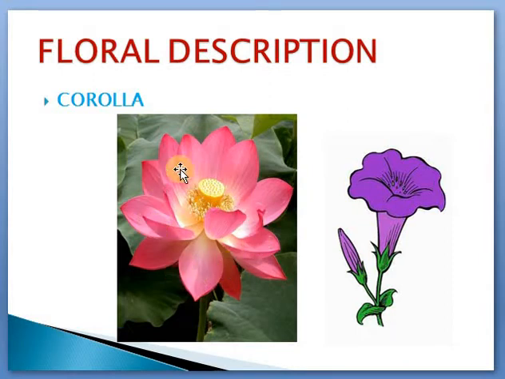Right? Rose is also an example for polypetalous. Understood the meaning now? Polypetalous means the petals are completely free. You can take out each and every petal separately. Now this is gamopetalous. All the petals are united, forms one trumpet shaped structure. So that is gamopetalous. So in petal floral description you are learning this too.